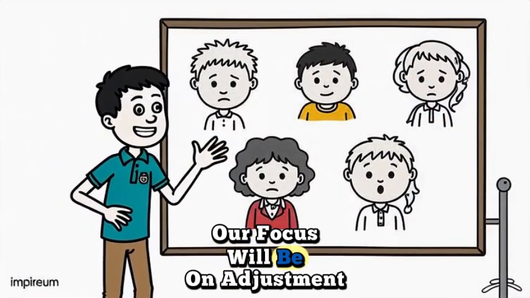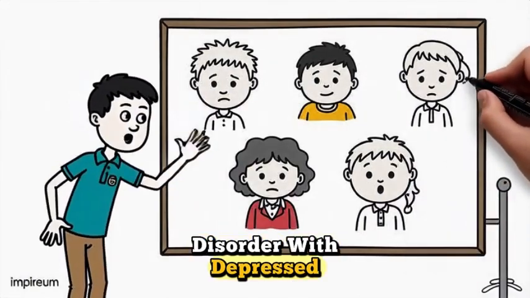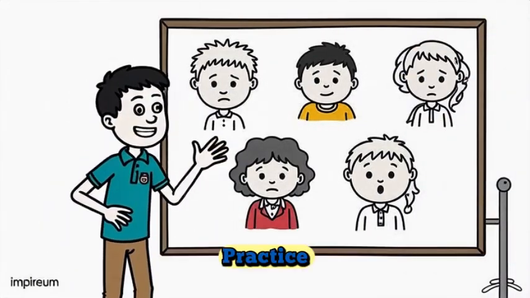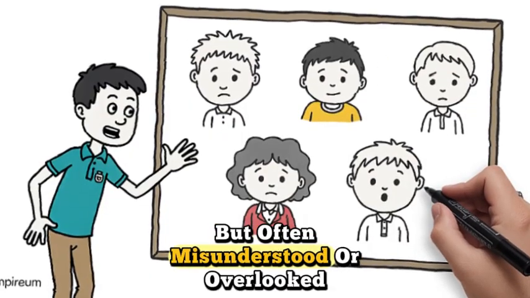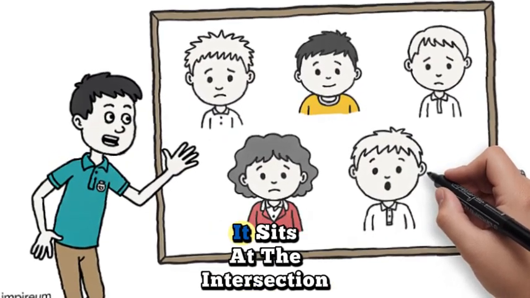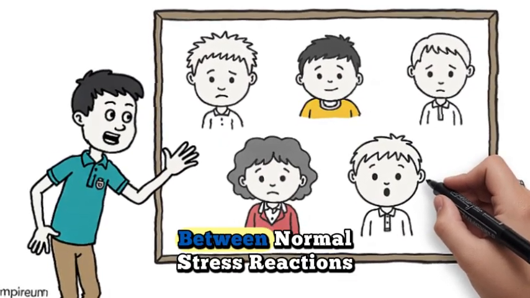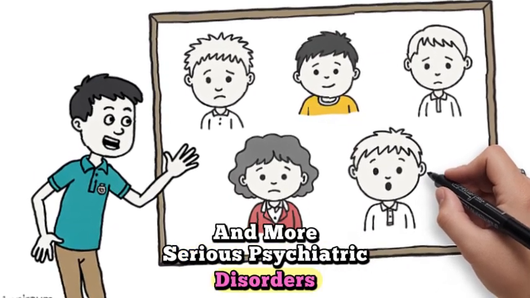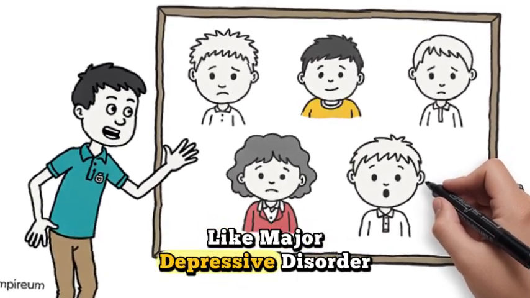Our focus will be on adjustment disorder with depressed mood, a condition commonly encountered in clinical practice, but often misunderstood or overlooked. It sits at the intersection between normal stress reactions and more serious psychiatric disorders, like major depressive disorder.